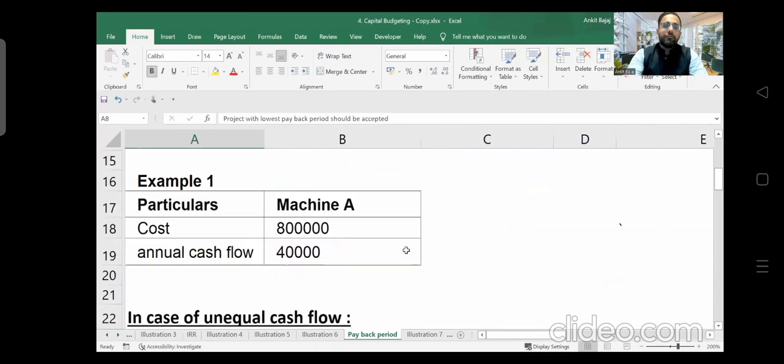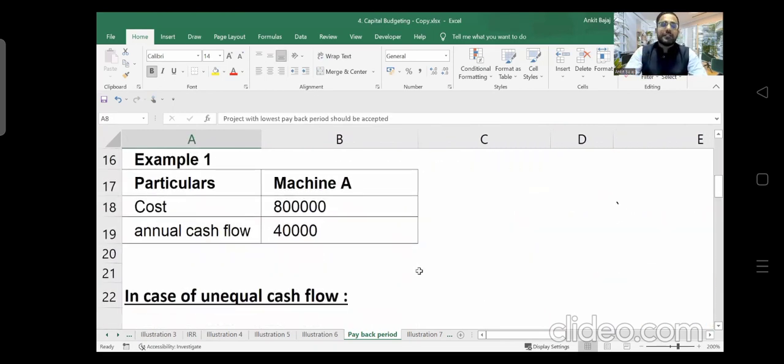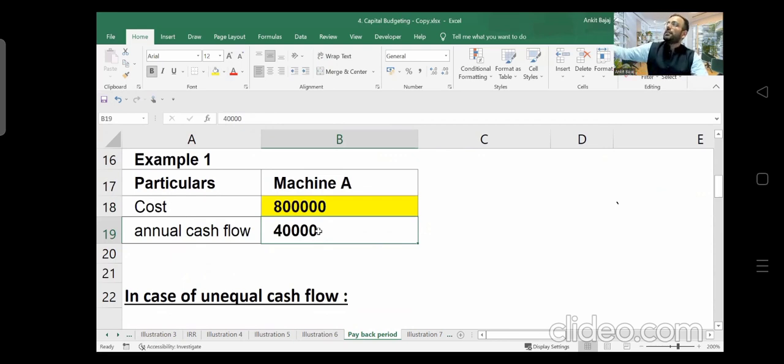Now, we'll solve the first question. Example number 1 says, here a company is planning to buy a machine, right? Whose cost is 8 lakh rupees, right? And annual cash flows are 40,000. If the company buys this machinery, it will be able to generate annual cash flows of 40,000 rupees, right? Every year the company will be earning 40,000 rupees. Now let me know how much time it will take to recover the amount of machinery.